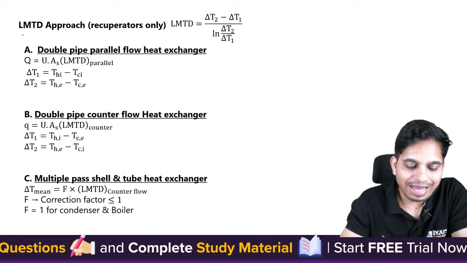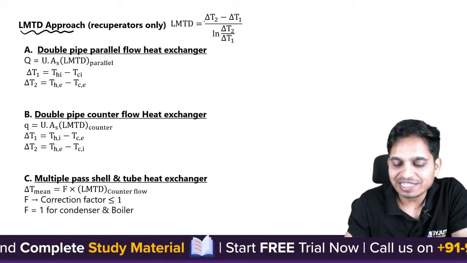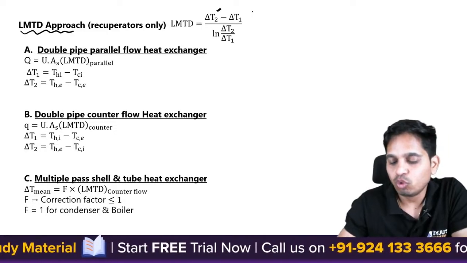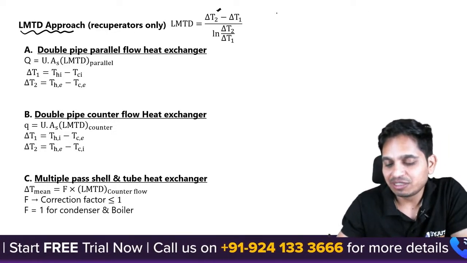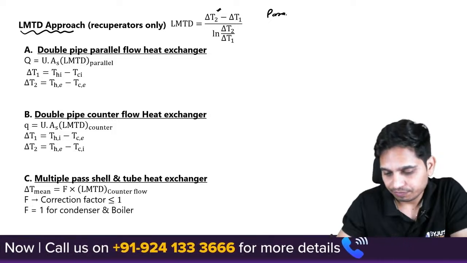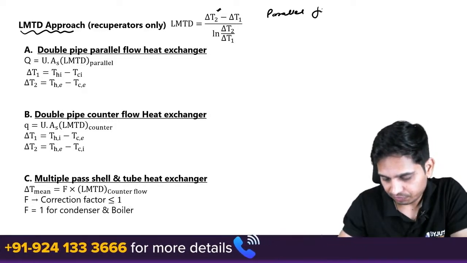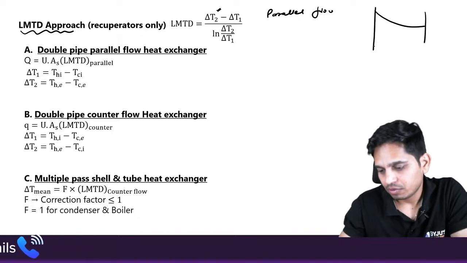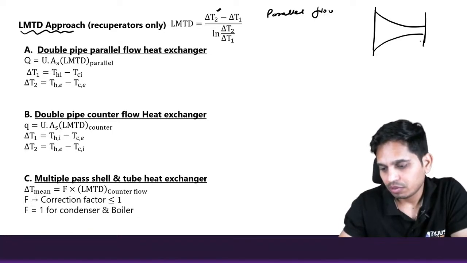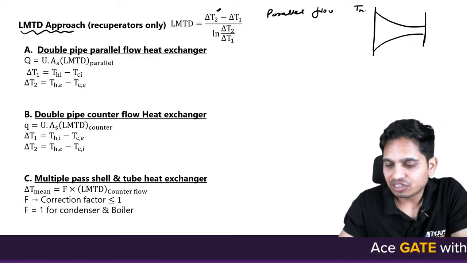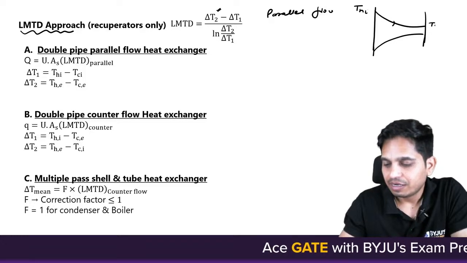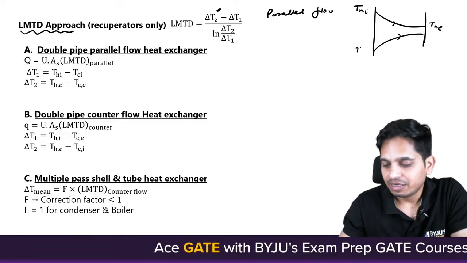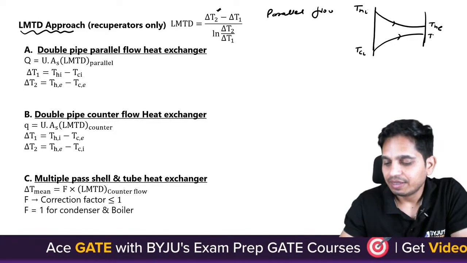First is the LMTD approach. So LMTD is given as delta T2 minus delta T1 over ln of delta T2 by delta T1. For example, if this is parallel flow, so this is T_hi, T_he, T_ci, T_ce.